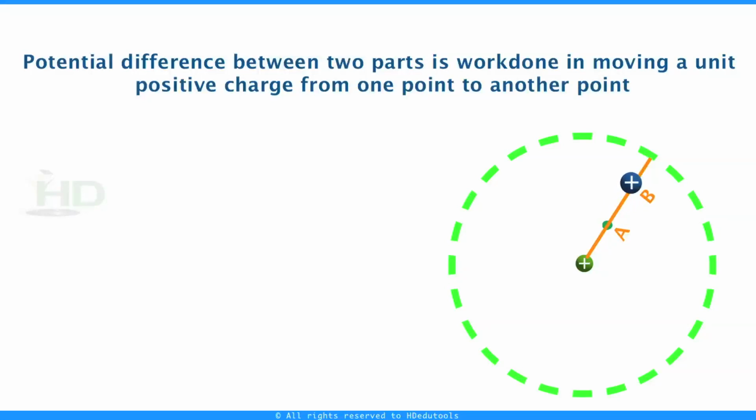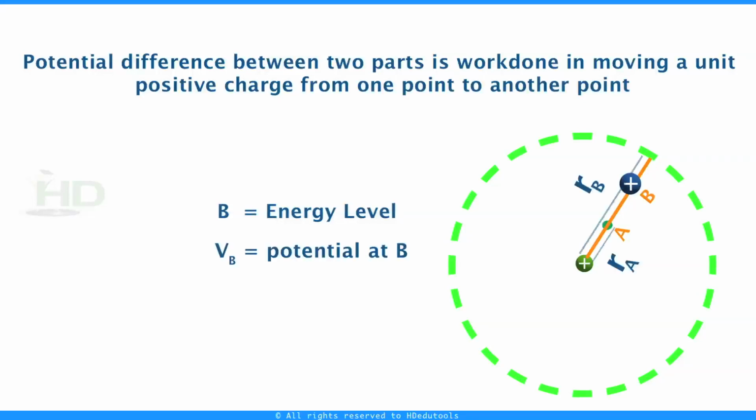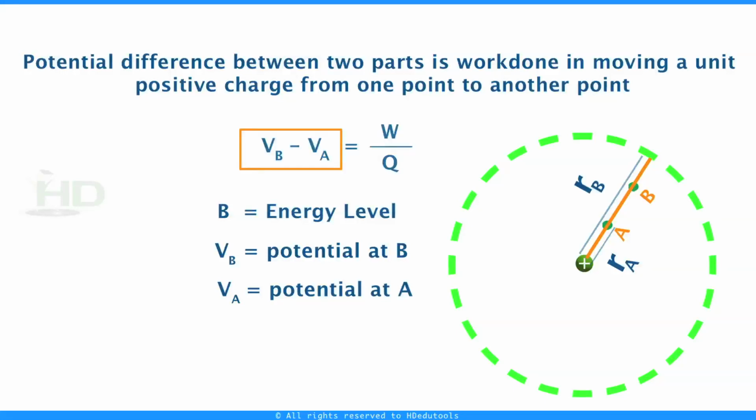Let us consider B is at an energy level VB. VB is the potential at B. VA is the potential at A. Then the potential difference between B and A, VB minus VA, is equal to work by charge. This work is the work done to move charge from B to A.